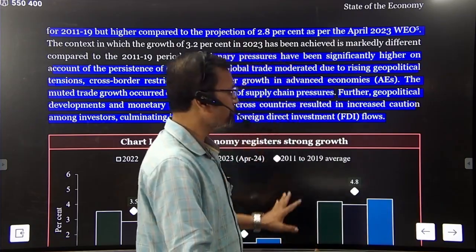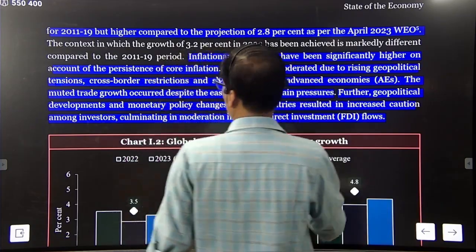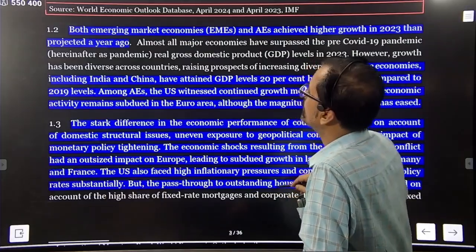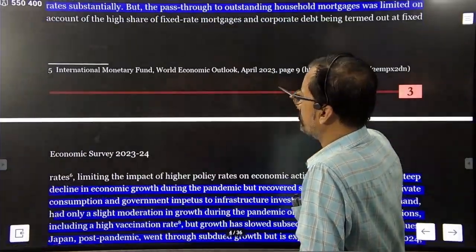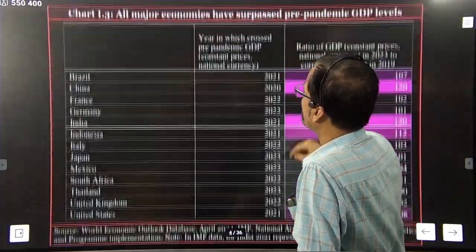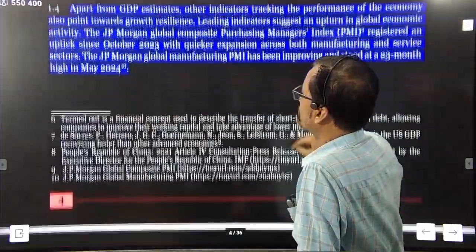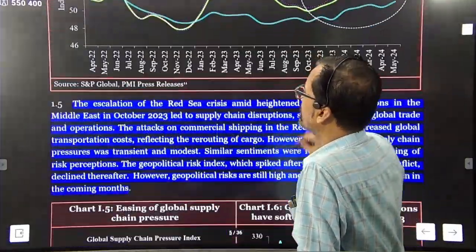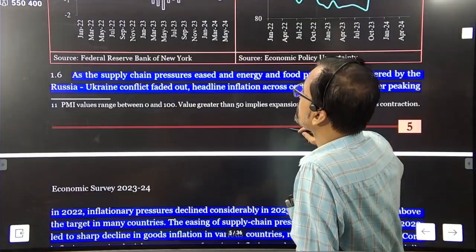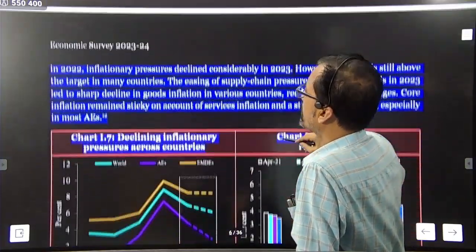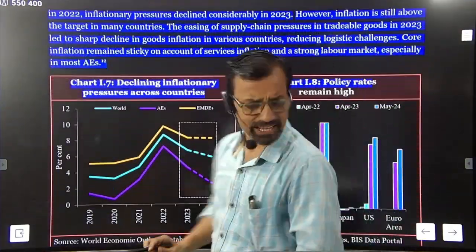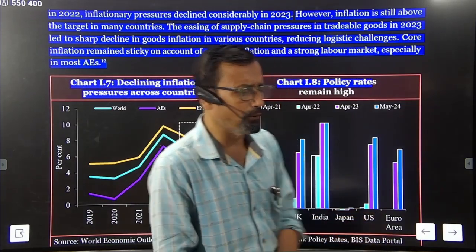On the fiscal front, what about the fiscal front?